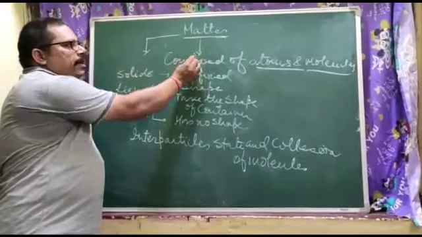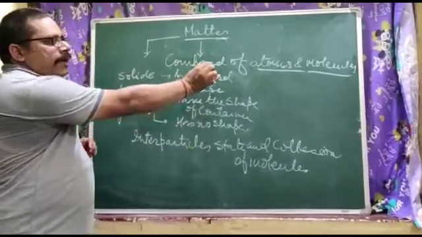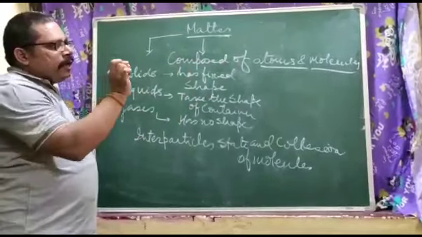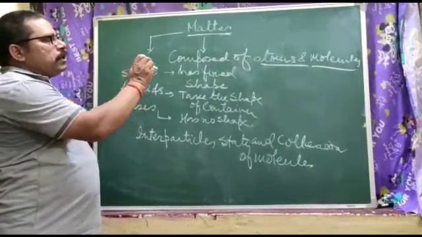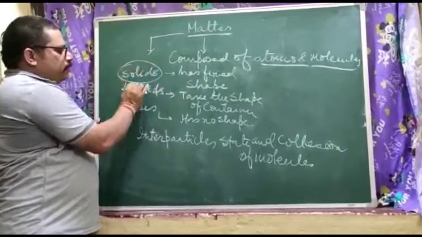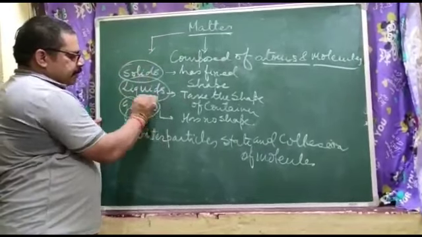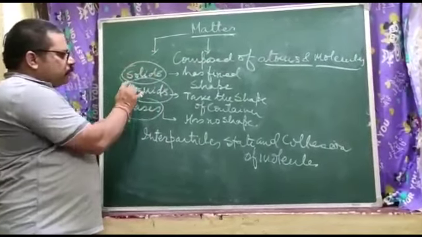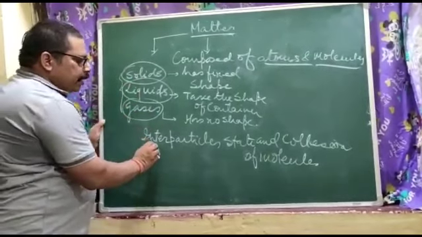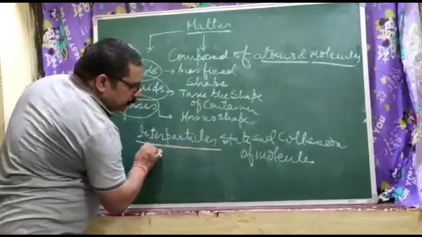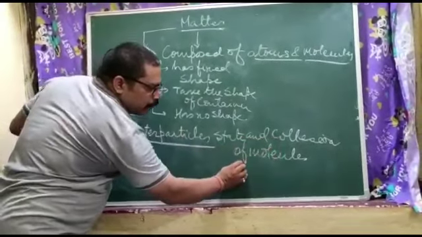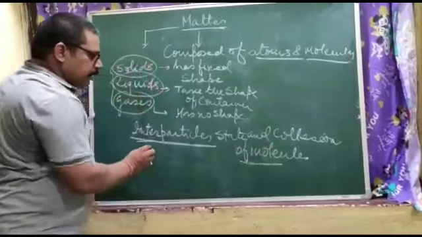You see here, matter is composed of atoms and molecules, the smallest parts of an element. And it exists in the 3 states, that are solid, liquid, gases. These states, solid, liquid and gases, fully depend upon the interparticle states and collision of the molecules.